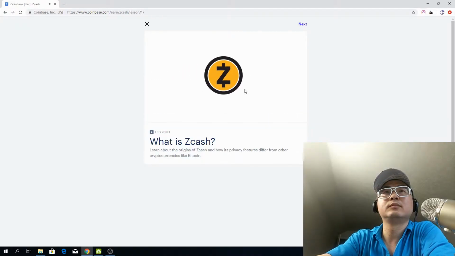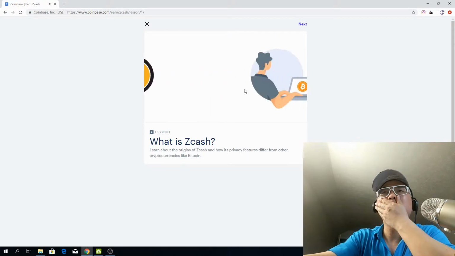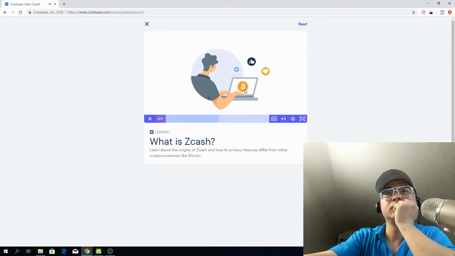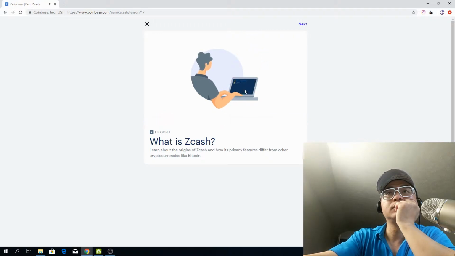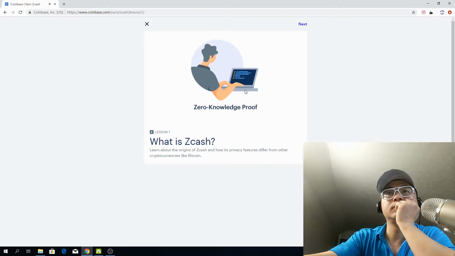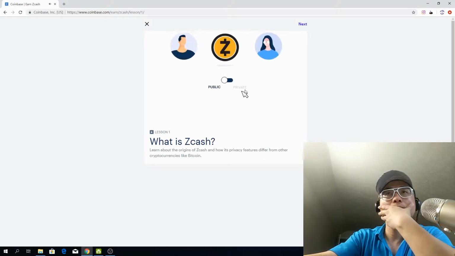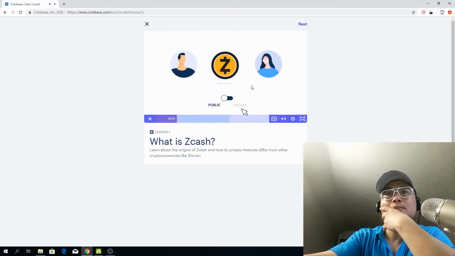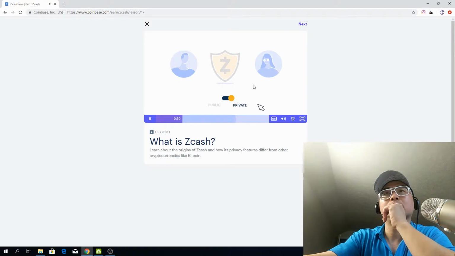Zcash is a cryptocurrency that was created in 2016 by cryptography experts who loved Bitcoin, but wanted the option to make transactions more private. So they took Bitcoin's open source code and enhanced it with a technology known as the zero knowledge proof. The result was Zcash, a cryptocurrency with strong privacy features. But you might think, isn't Bitcoin private already? Why do we need Zcash?